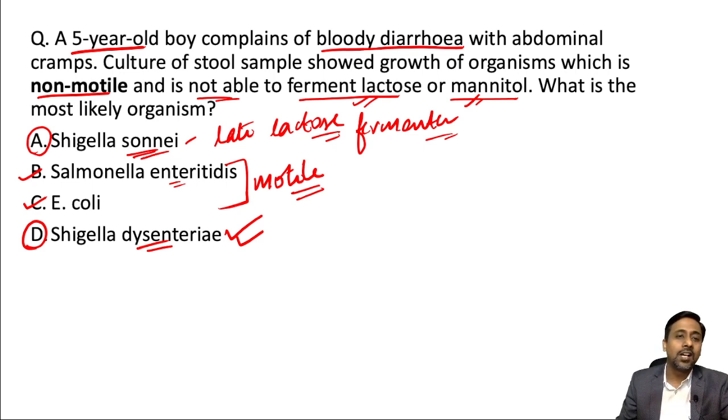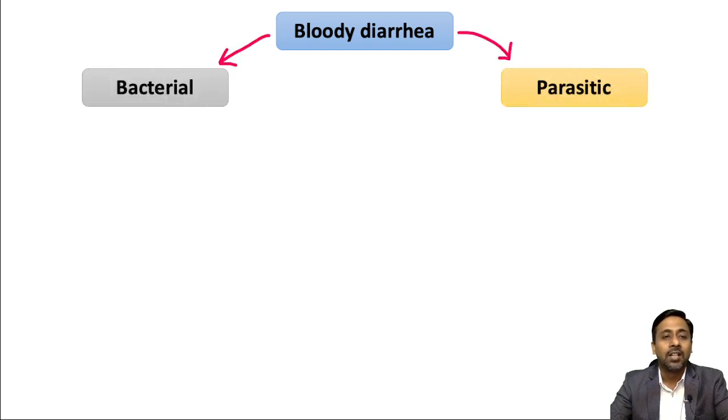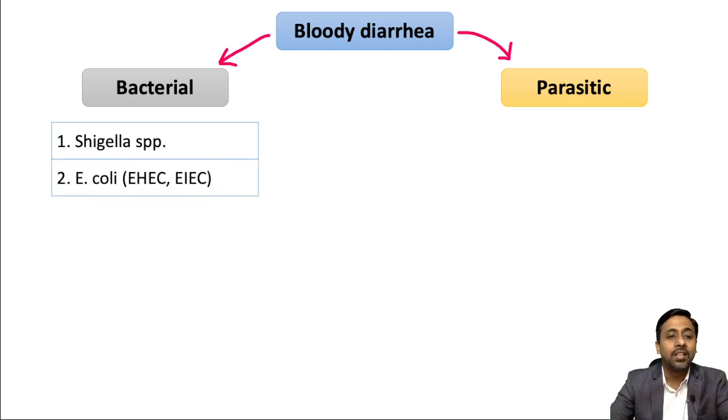So this is the answer to this question, but you should know every other detail about bloody diarrhea and also about Shigella which can be asked during examination. So I am discussing those important things. To start with bloody diarrhea, the etiology can be either bacterial or parasitic. Among bacterial, the list includes Shigella species, all 4 subgroups of Shigella, and then E. coli. Among E. coli, the 2 diarrheogenic E. coli which can cause bloody diarrhea are EHEC and EIEC.